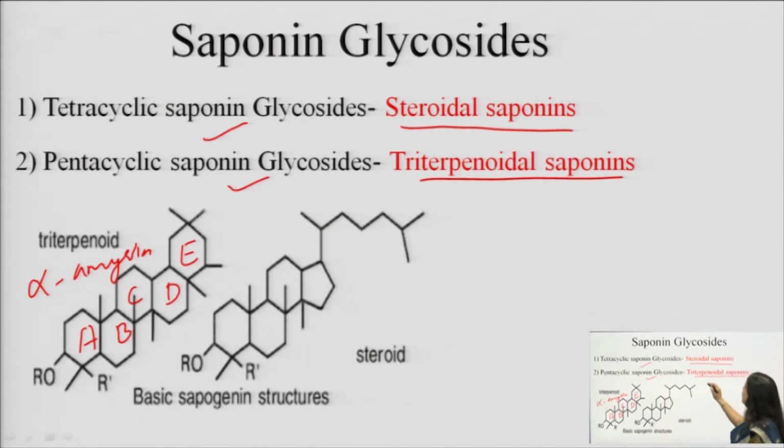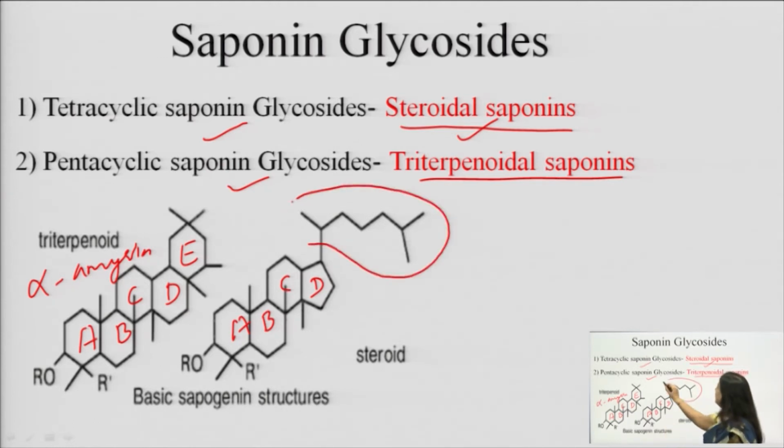The second category are the steroidal saponins, which have the steroidal ring. Now, remember that in digitalis also we have a steroidal ring, but there the activity changes due to the lactone ring which was present at the C17 position. Here we have an alkyl chain, which you can see is present at the C17 position. So, this is changing the activity of this steroidal saponin.